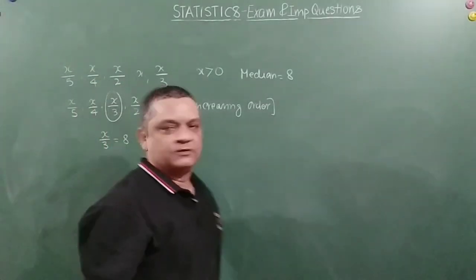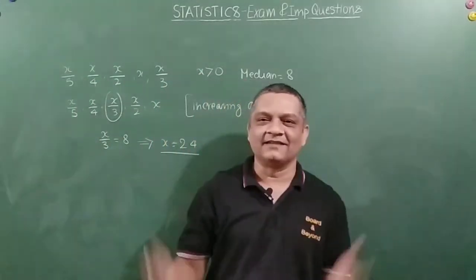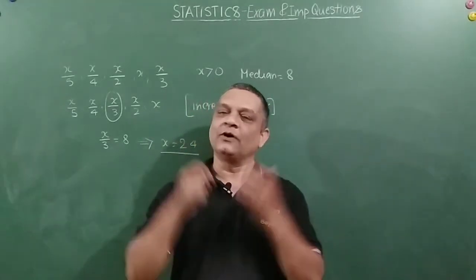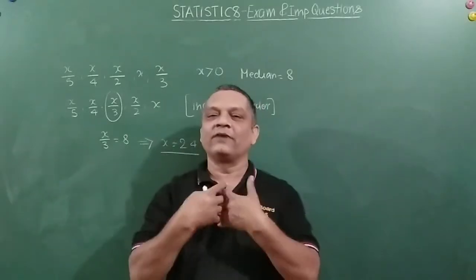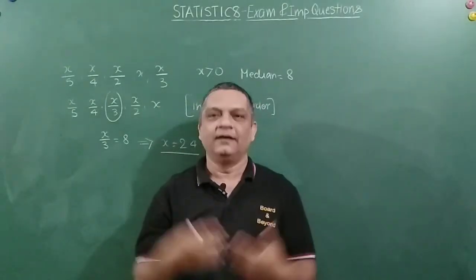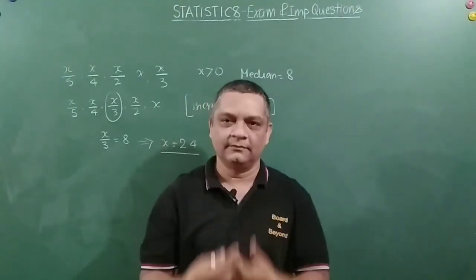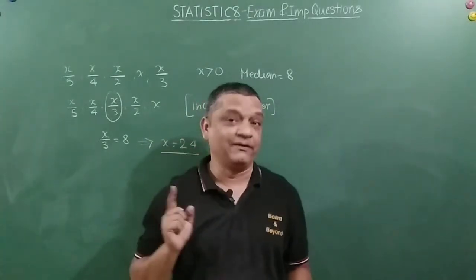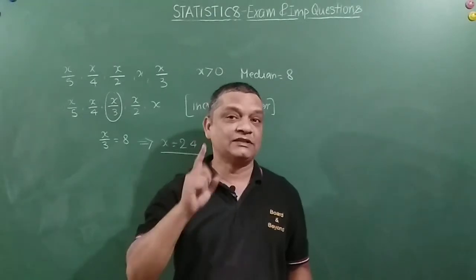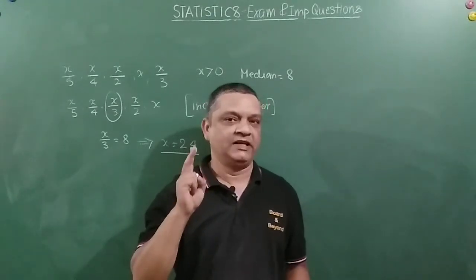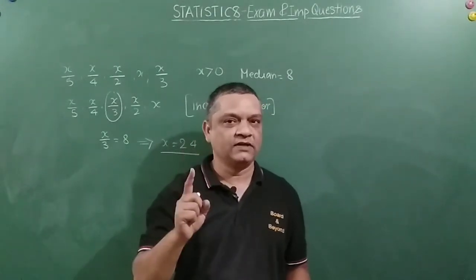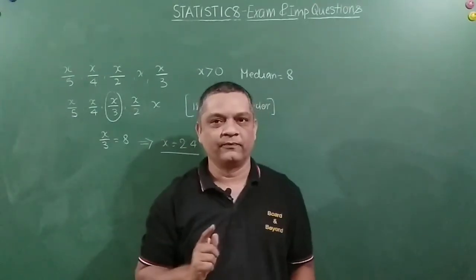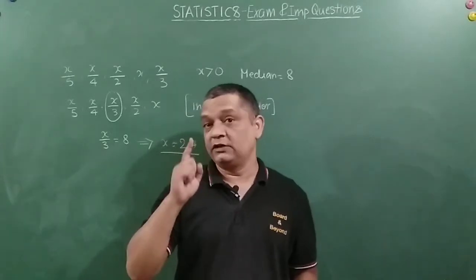I have seen all your questions, and they are either repeated or very straightforward. Use the step deviation method to find the mean, and find the median for the following observations. Only one thing you have to keep in mind, friends: inclusive and exclusive series of data. If it is inclusive, convert it into exclusive. You know how to do it, I have already told you. That you have to do first.